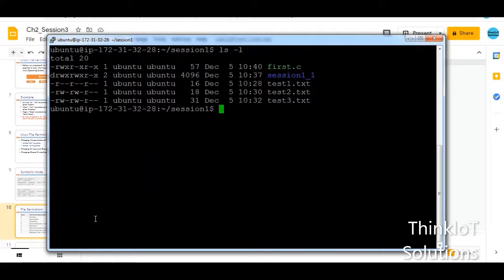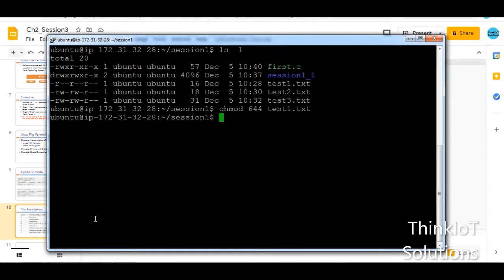Now I have to just type chmod, and this time I need to give the write permission for the user. So because write permission is 2 and read is 4, I will give 6, that is 4 plus 2. So I'm giving read and write, and for the group and others, I'll give 4 and 4. So therefore, and now I should give the file name, that is test1.txt. This is my file name, and I'll hit enter.